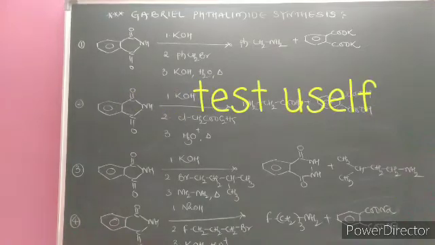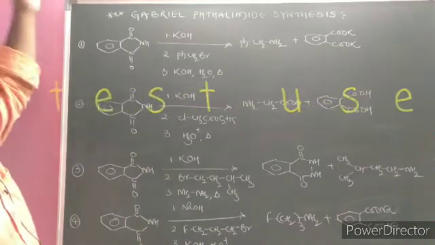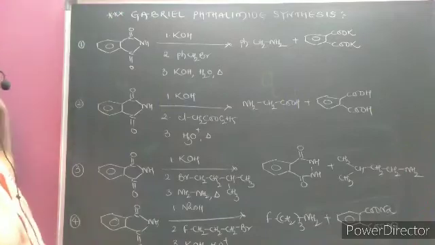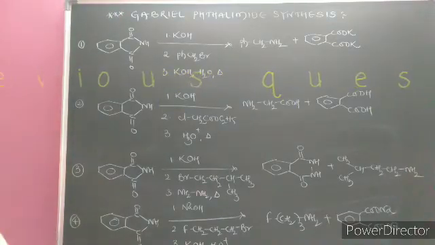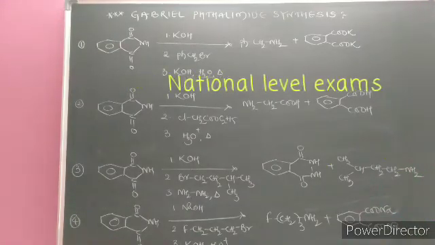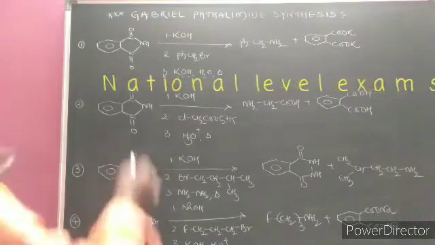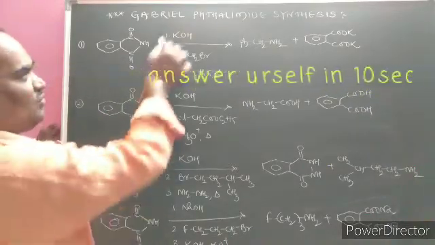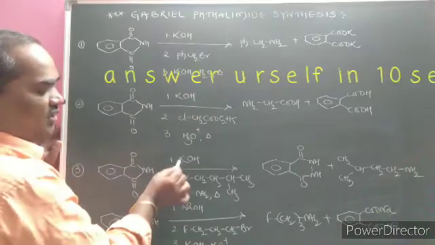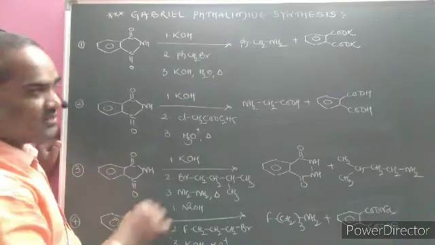Here are some important previously asked questions regarding the Gabriel phthalimide synthesis. We know well that Gabriel phthalimide synthesis is used for the preparation of aliphatic primary amines only. Here phthalimide is given in all the cases. What is the important factor that I need to use? KOH and NaOH, a base, is given.